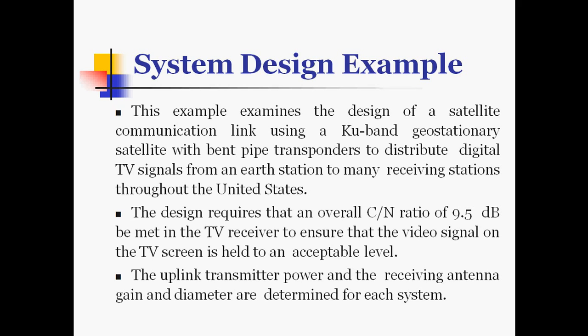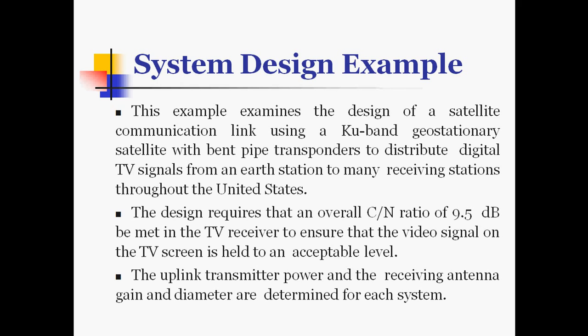This examines the design of a satellite communication link using a Ku band geostationary satellite with bent pipe transponder to distribute digital TV signals from an earth station to many receiving stations throughout the United States. The design requires that an overall carrier to noise ratio of 9.5 dB be met in the TV receiver to ensure that the video signal on the TV screen is held to an acceptable level.